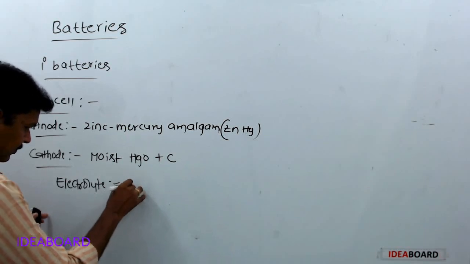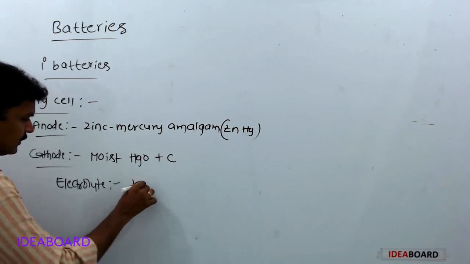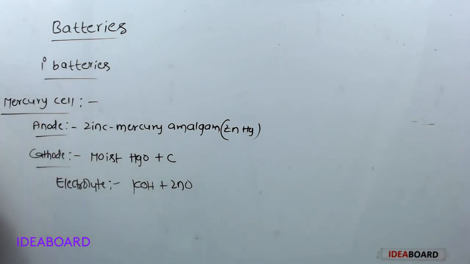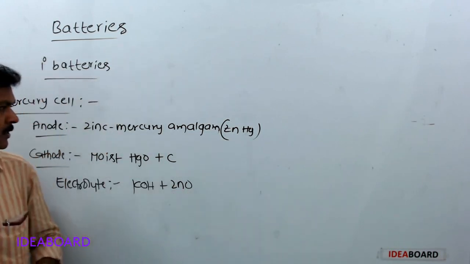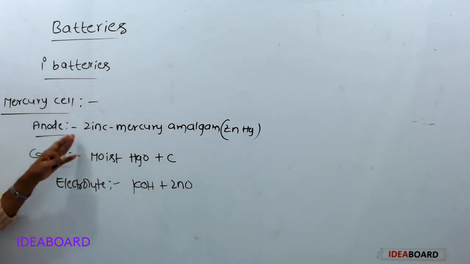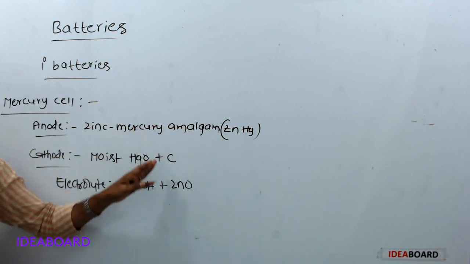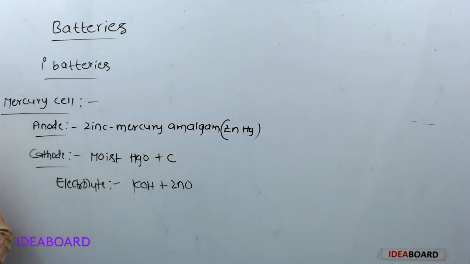Electrolyte is potassium hydroxide plus zinc oxides. In this mercury cell, anode is zinc mercury amalgam, cathode is moist mercury oxide plus carbon, electrolyte is potassium hydroxide plus zinc oxides.